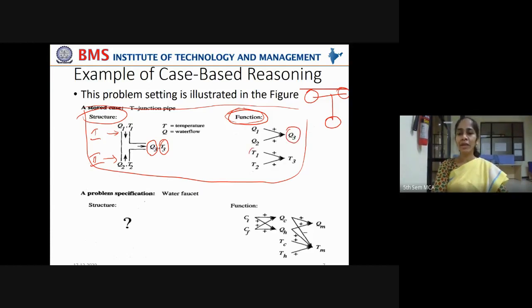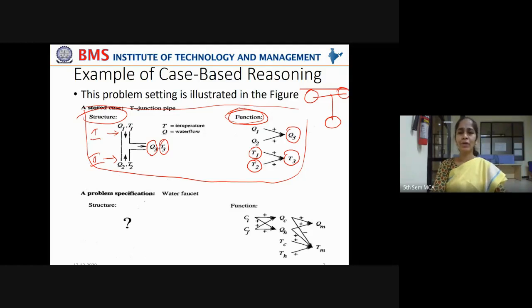In the same way, if the input is with temperature T1 and temperature T2, then it should result in a temperature T3, right? This is how the functionality is represented in the library.